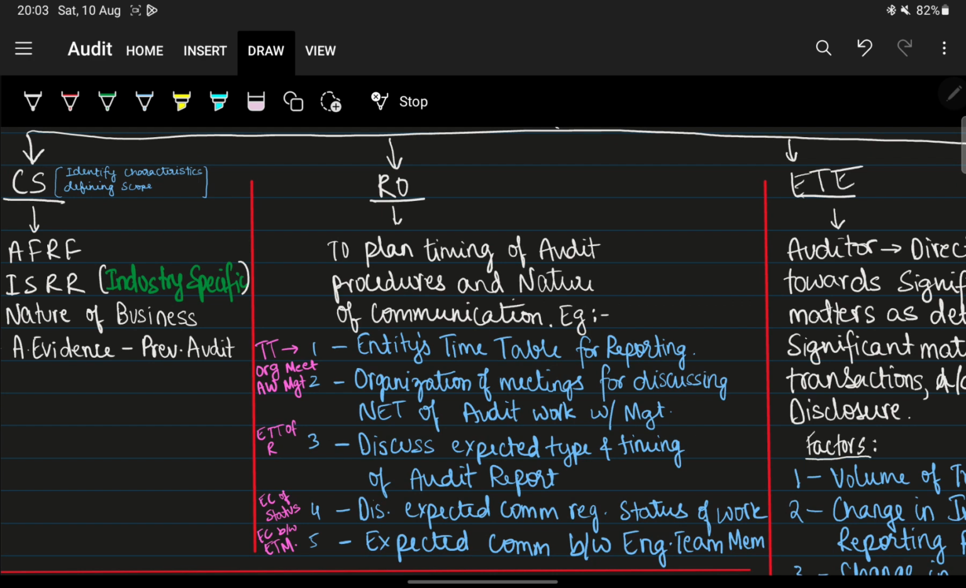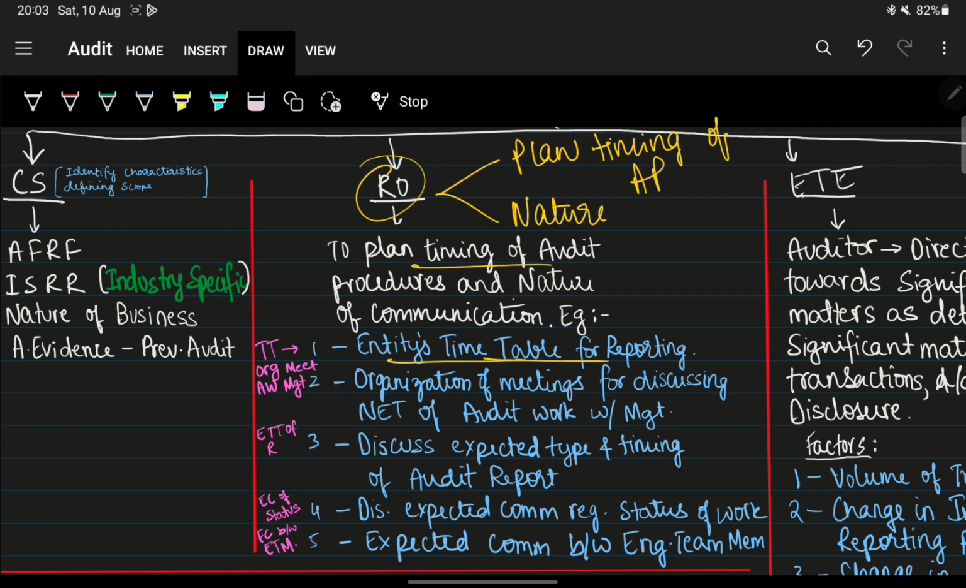Okay, what are the reporting objectives? Now, there are 2 parts. One is to plan the timing of audit procedures, and the second one is the nature of communication. So reporting objectives include 2 things: one is planning the timing of audit procedures, and secondly the nature of communication. So what is in that reporting objective? First, how to ascertain the reporting objectives. First, the entity's timetable for reporting.